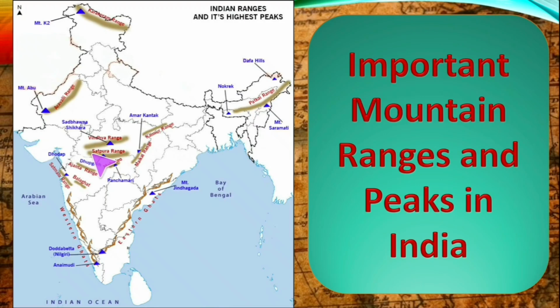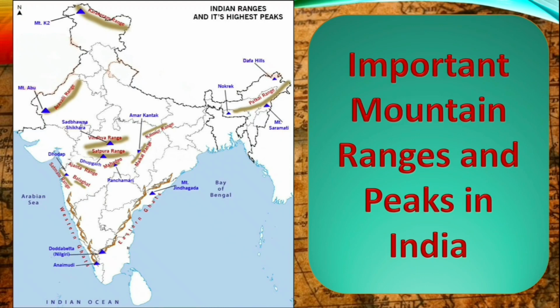Next, Satpura range. The highest peak is Dhupgarh. Next, Mahadeo ranges. Highest peak is Pachmarhi. Then Maikal range. The highest peak is Amarkantak. Then Kaimur range. Then moving to the northeast, Patkai range. And there you can also see Dafla hills. And the highest peak in Patkai range is Mount Saramati.